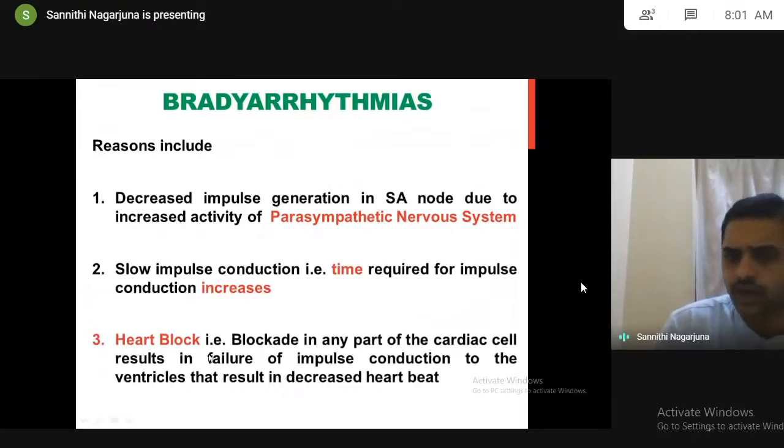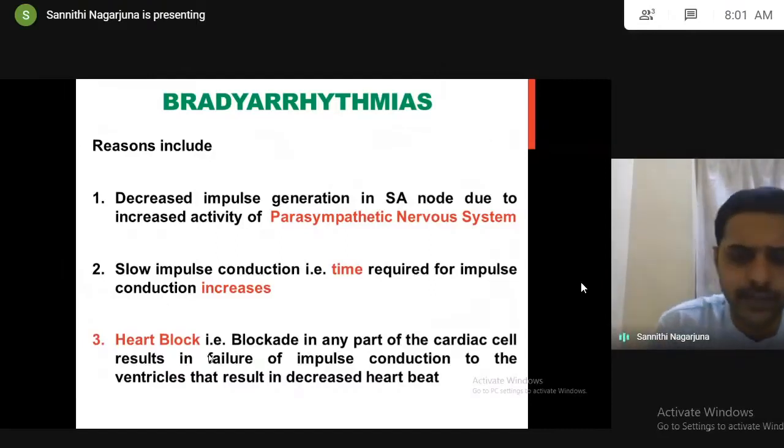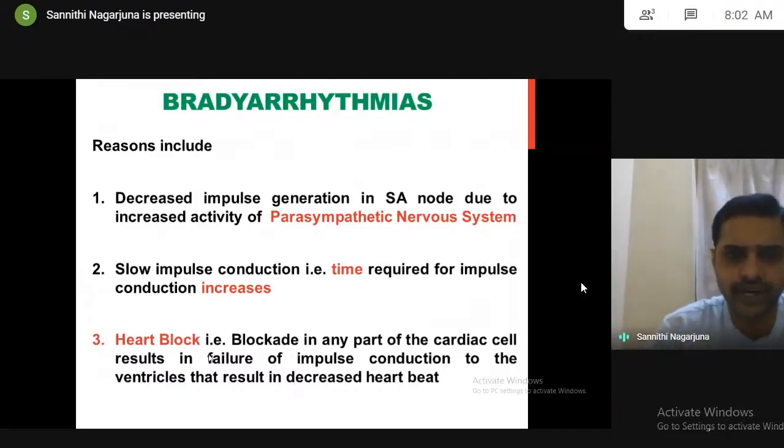And the third reason is heart block. Heart block means blockade in cardiac cells. If the blockade takes place in cardiac cells, there is no further impulse conduction. Let us recall the impulse conduction we discussed: SA node to atria to AV node, bundle of His, Purkinje fibers, to ventricles. Suppose the blockade takes place in the AV node, what happens? Further impulse is not conducted to the ventricles, so heartbeats will not be generated.